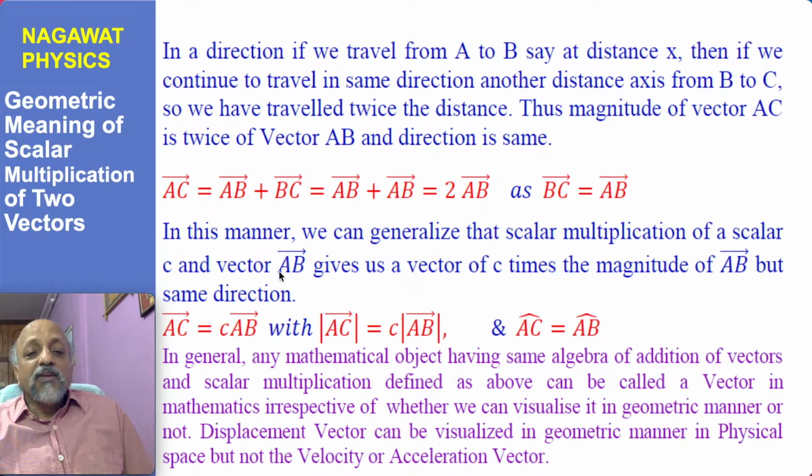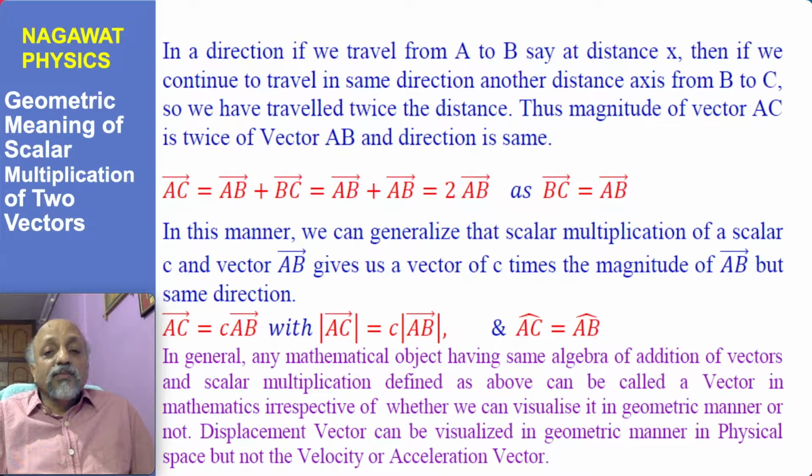To define it, if you have a scalar quantity denoted by C and you multiply the vector quantity AB by the scalar quantity C, called scalar multiplication, then AC is C times AB, and that will be a new vector AC having magnitude C times the magnitude of the old vector, and the direction would be the same.